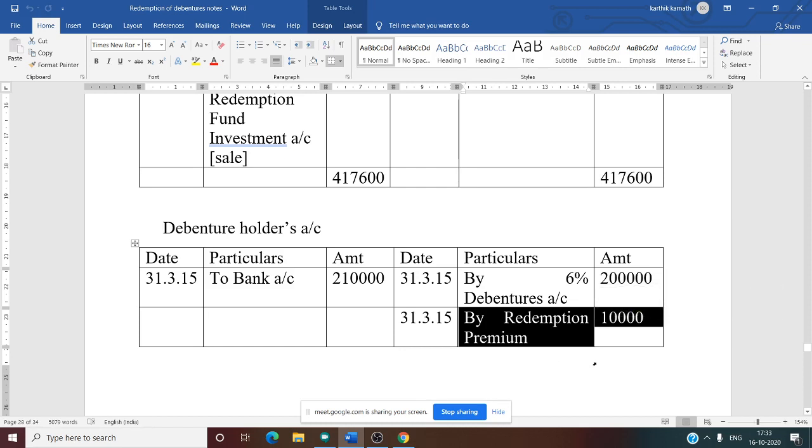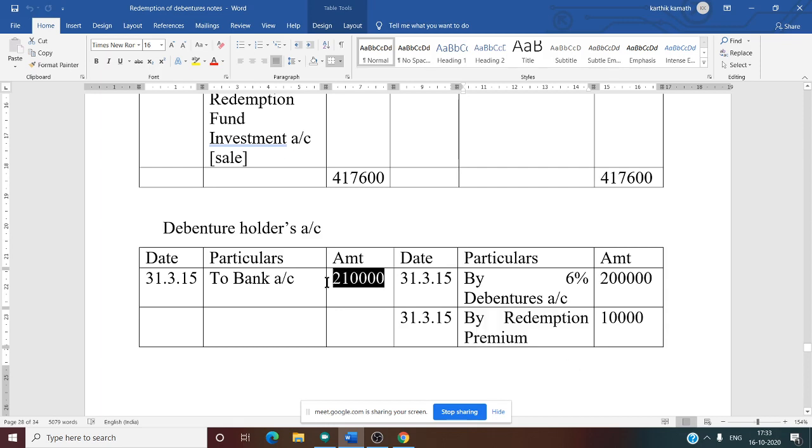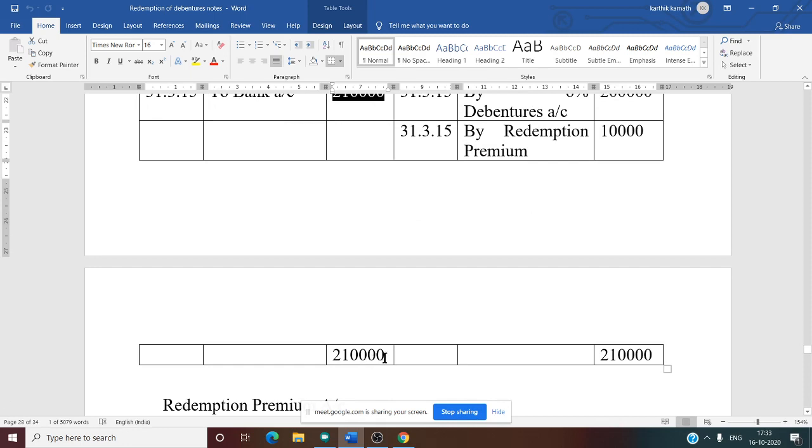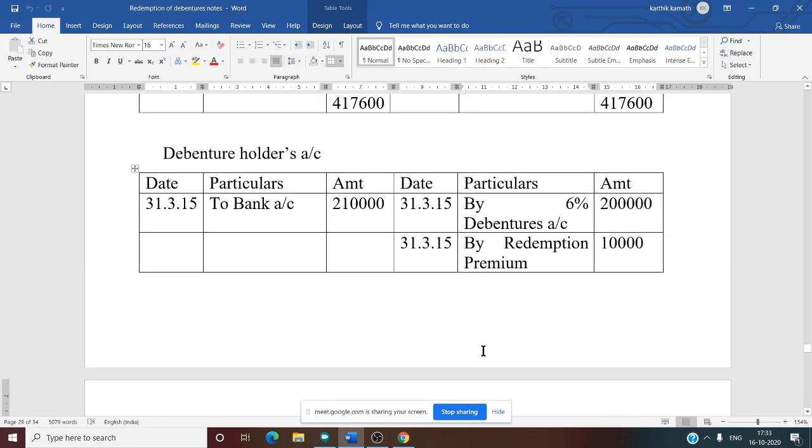So now we know what is the total amount the company is going to pay to the debenture holder. That is nothing but 2,10,000. So now actual payment made. Whenever there is an actual payment made, what is the entry? That is debenture holder account debit to bank account, payment made to holders 2,10,000. Hence we closed the debenture holder account also.